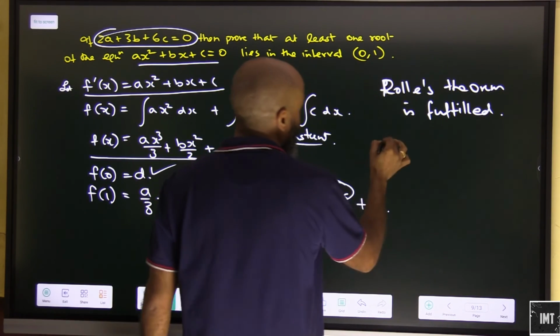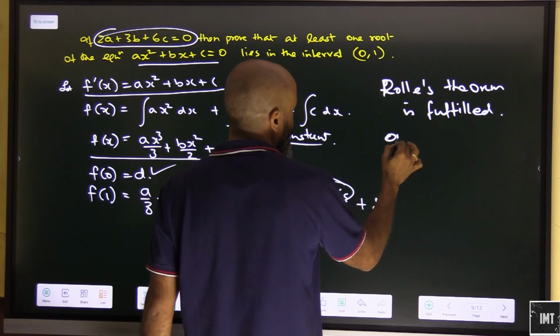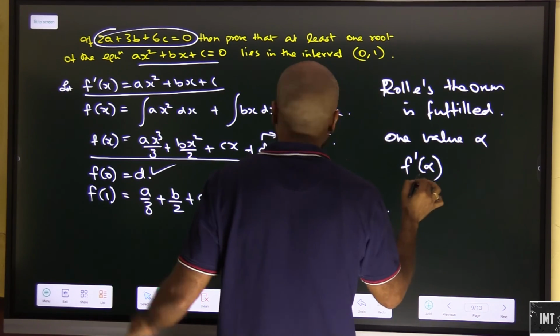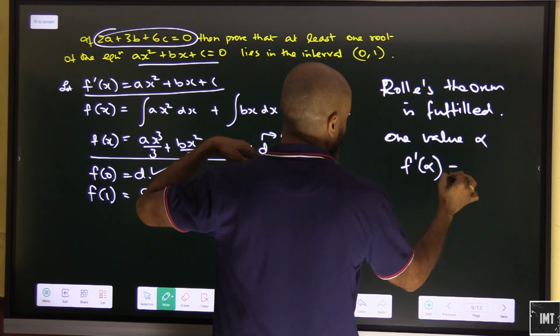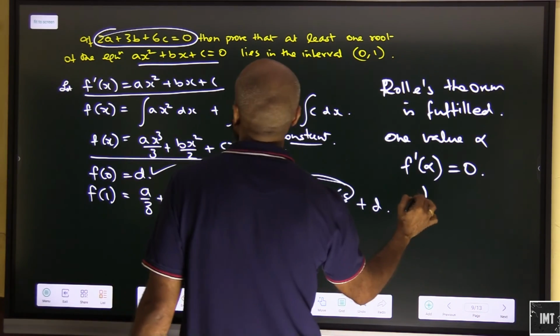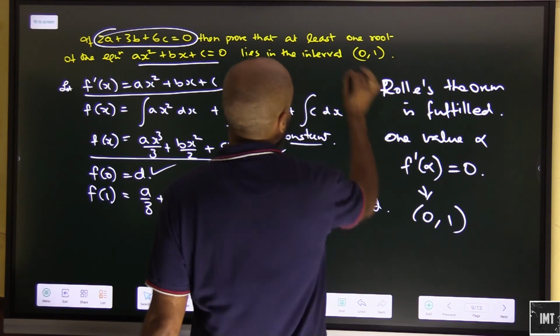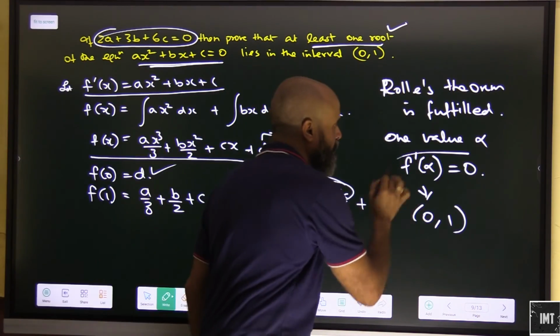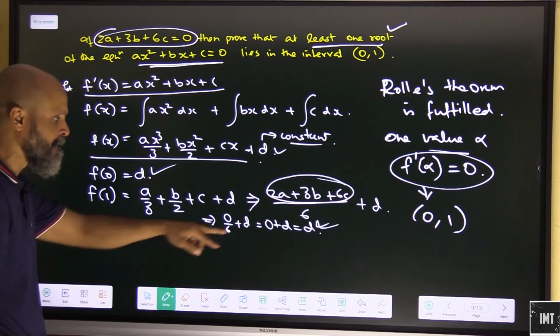So we will have at least one value alpha such that f dash alpha will be equal to 0 in the entire interval of 0 to 1. Okay, so there will be at least one root of the equation which will give you a 0 value. F dash alpha will become 0 because this is fulfilling Rolle's condition.